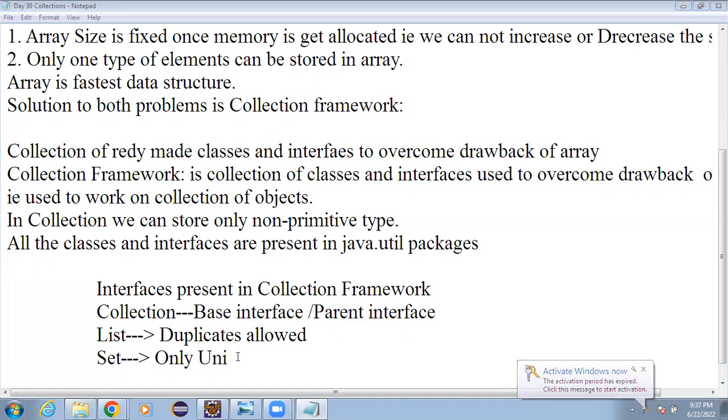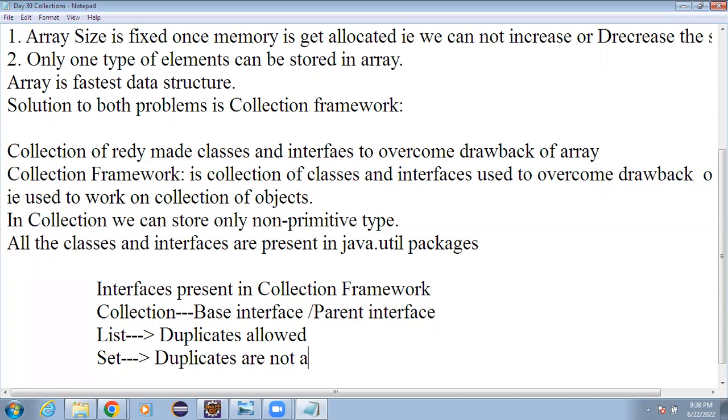So I can say duplicates are allowed in List, and duplicates are not allowed by using the Set. So whenever we have to store only unique elements, in those cases we should go for the Set. And whenever we have to work on duplicate elements, then we should go for the List.